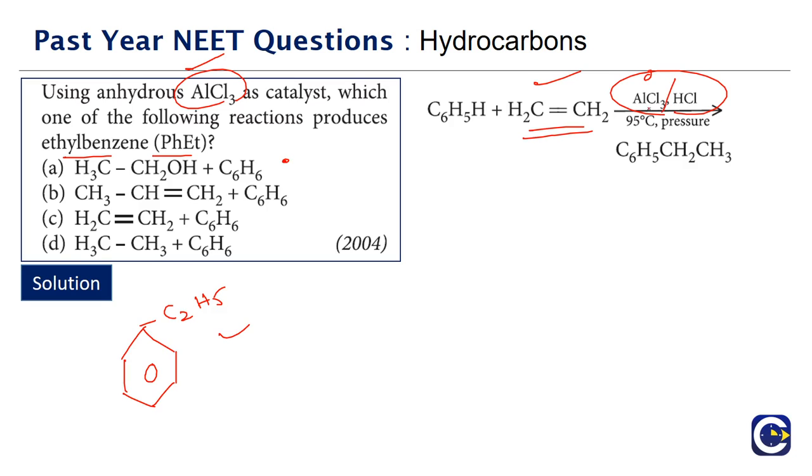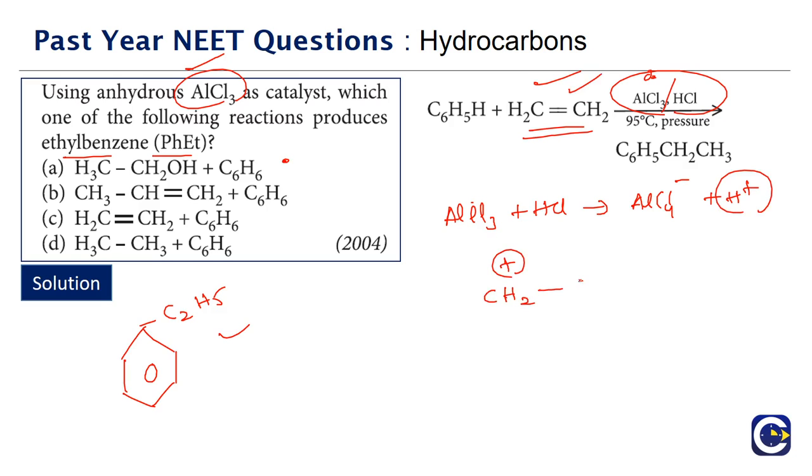If you have HCl, then there will be the Lewis acid behavior of AlCl3, which can actually produce H+. AlCl3 will react with HCl, producing AlCl4 minus and H+. Now this H+ can get added to the ethene. As a result, we will get CH2+ CH3 after the addition of the electrophile, so we get a carbocation. Now this carbocation can undergo electrophilic substitution onto the benzene ring.